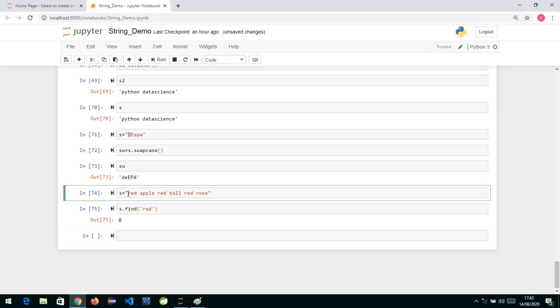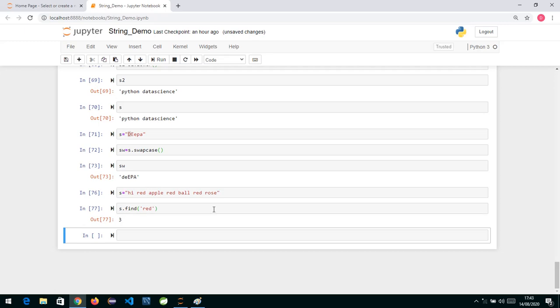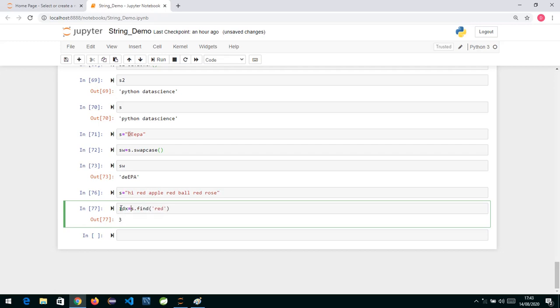So if I write something more over here, "hi", and then I write the word "red" over here, and again I hit over here, suppose. So find is going to, the return type of find is basically int. If I want to store it, I can take a variable over here, index or something. The find method will give you the first occurrence wherever it is, the start position of that.